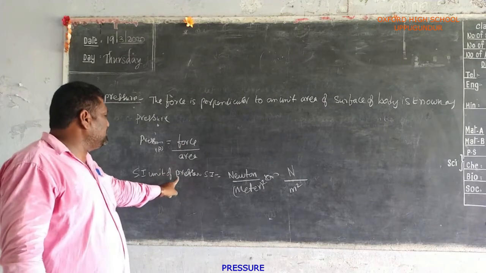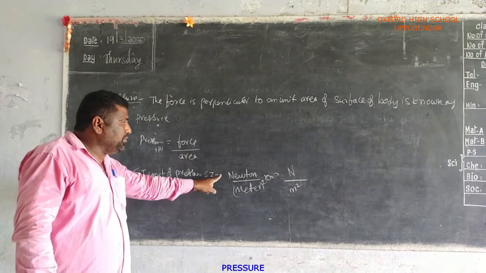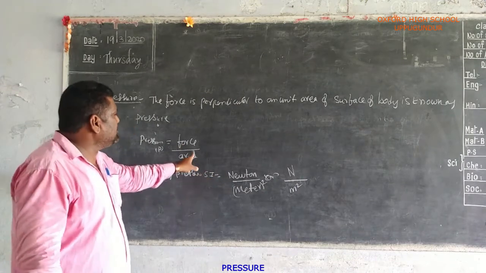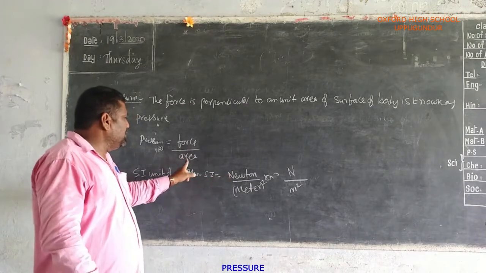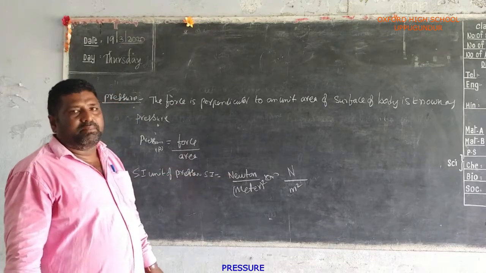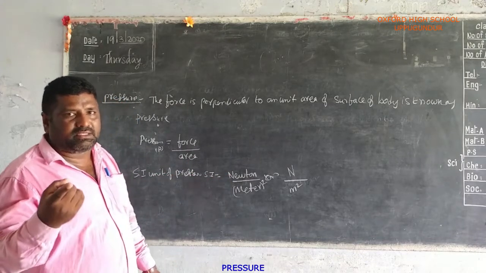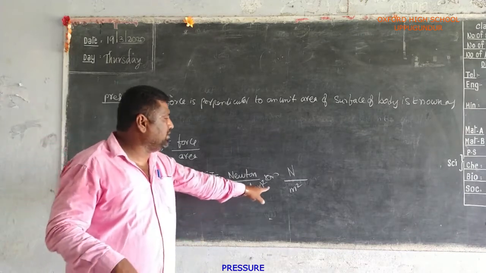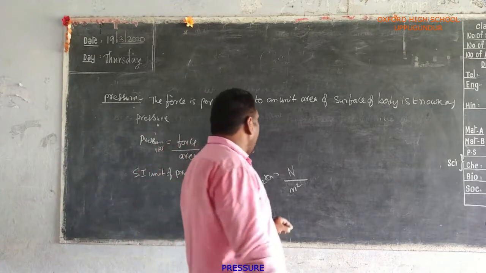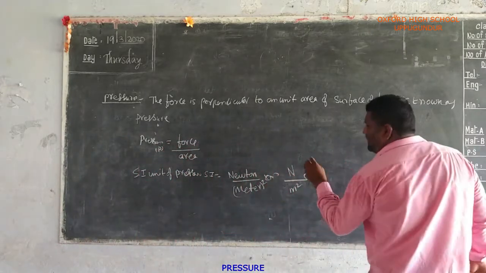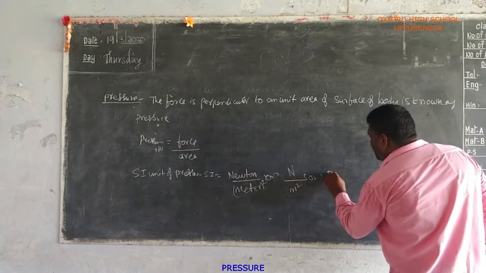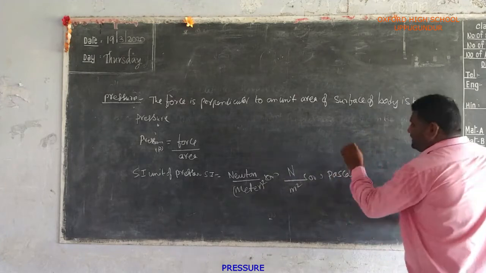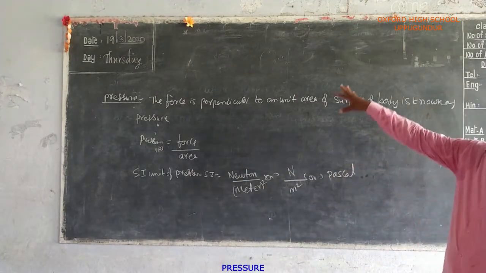The SI unit of pressure is Newton per meter square. Generally the SI unit of force is Newton. Area is length into breadth; length is measured in meters and breadth also in meters, so meter into meter is meter square. Another unit is Pascal. These are the units of pressure.